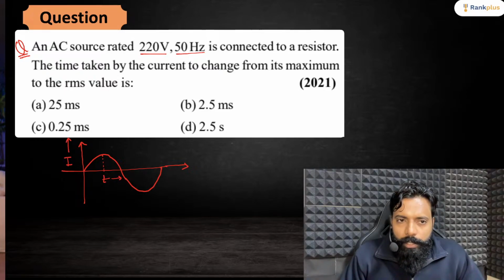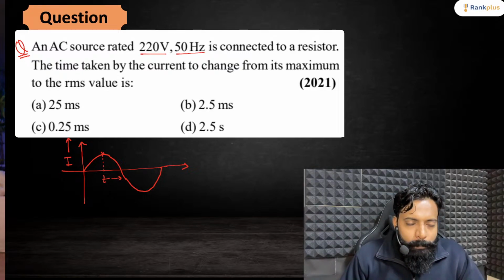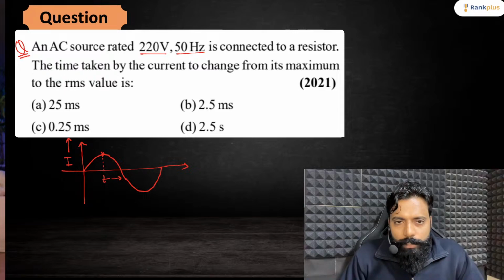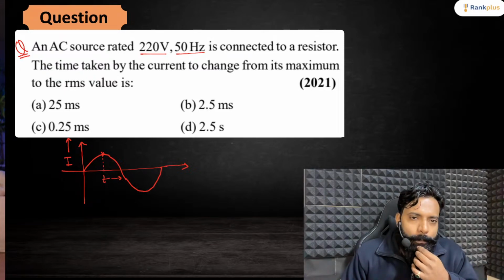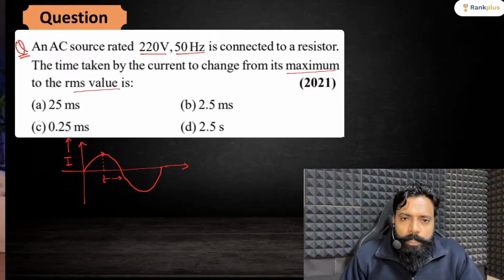So for a sinusoidal curve, the maximum value will be at this point, right? The maximum value will be at this point. And from here, I want to go to the RMS value, the time taken by the current to change from its maximum to the RMS value. So how will you approach this type of question? And it is connected to a resistor.